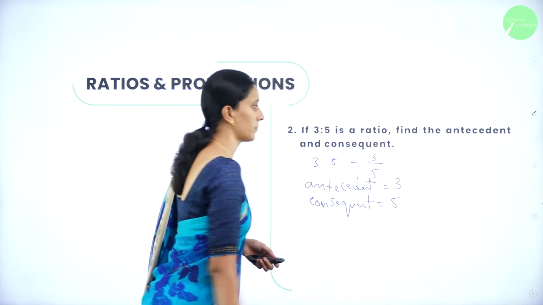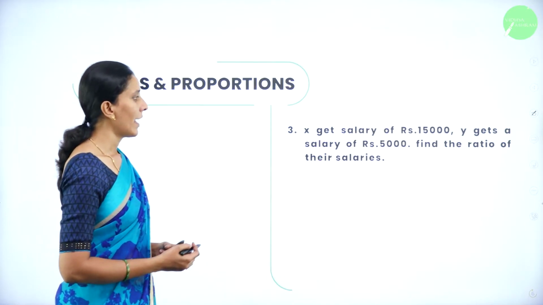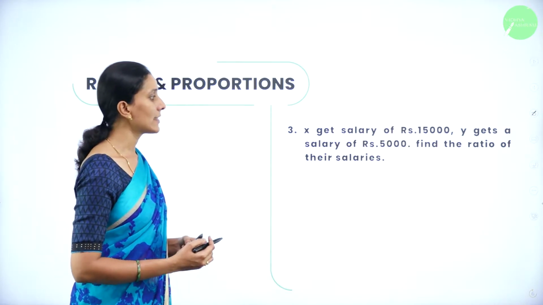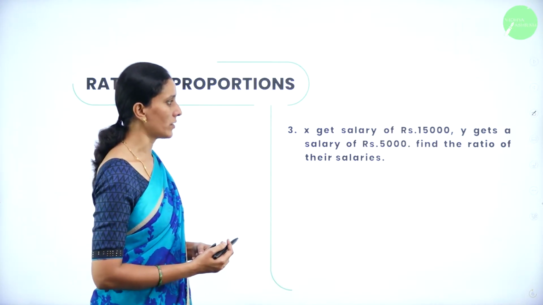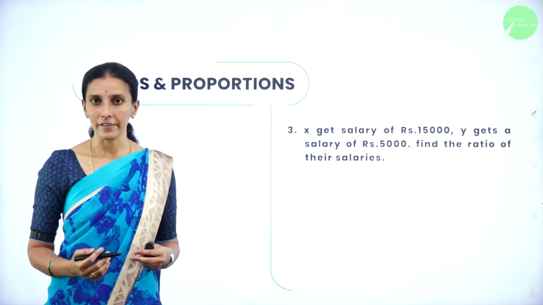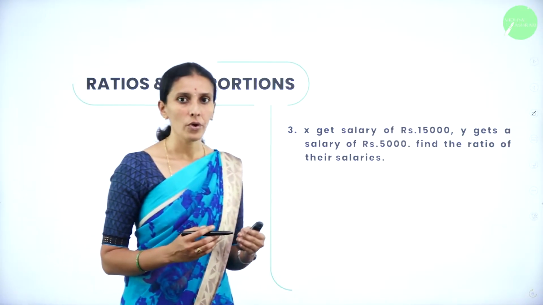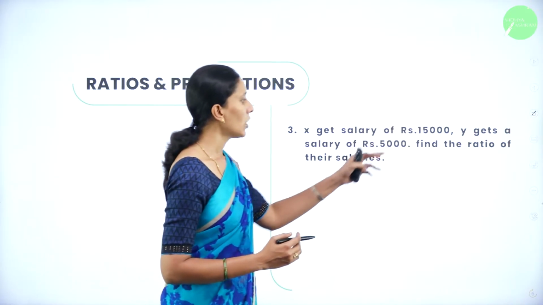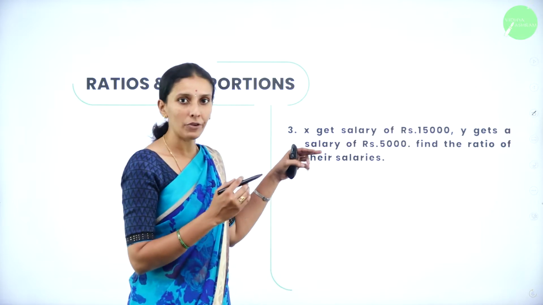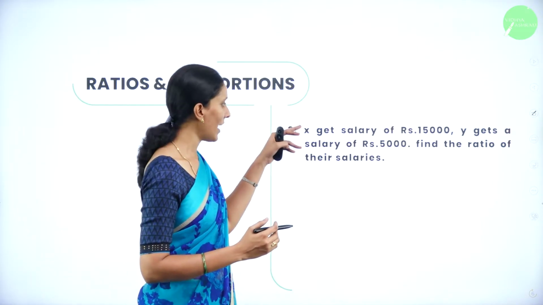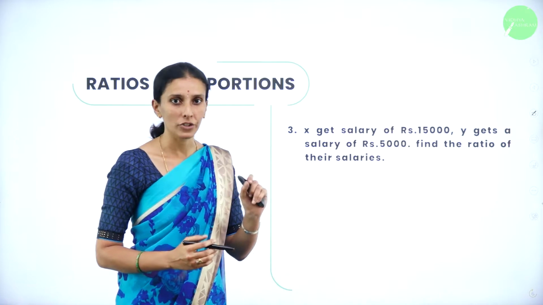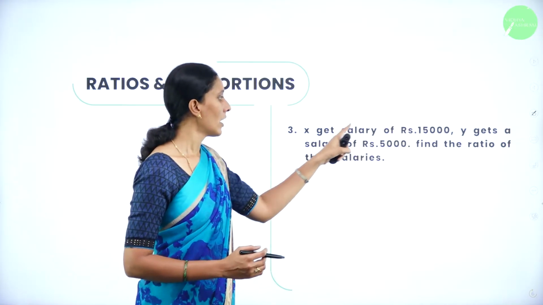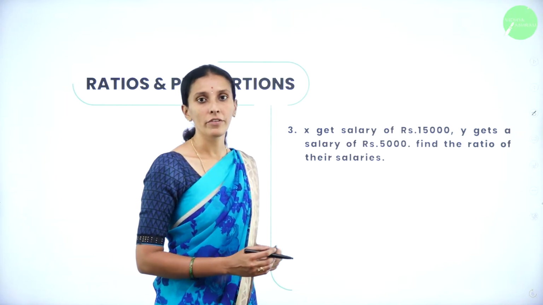Next, X gets salary of rupees 15,000, Y gets salary of rupees 5,000. Find the ratio of their salary. I said that ratio is a relationship between the same quantity. So here we have to express the salary of X and Y in terms of ratio. So I said it is a relationship of same kind. So here we are comparing their salary in terms of ratios.